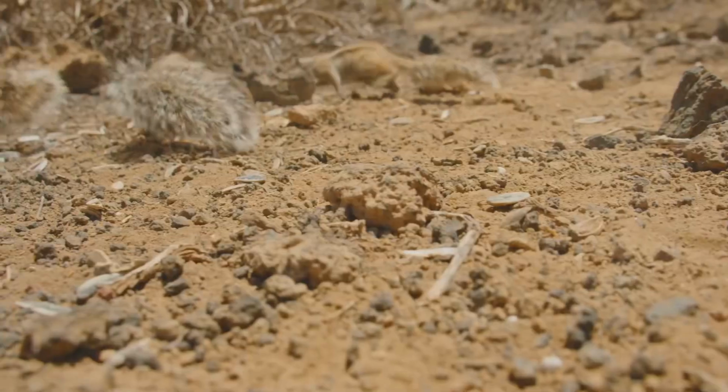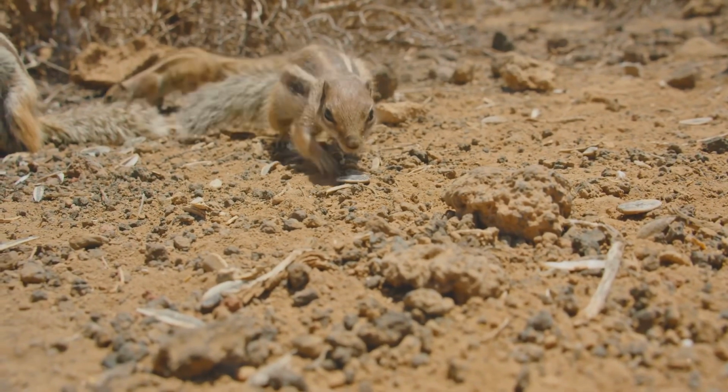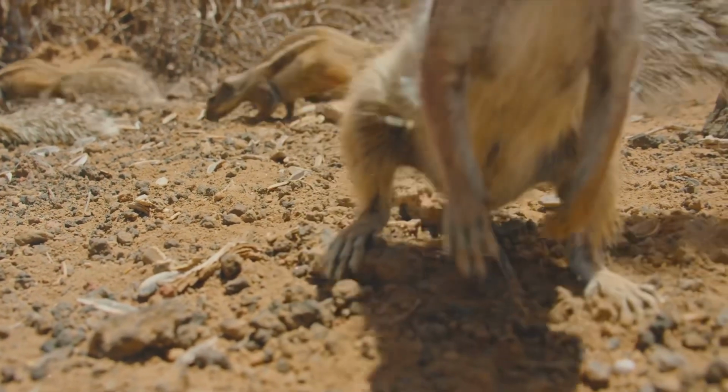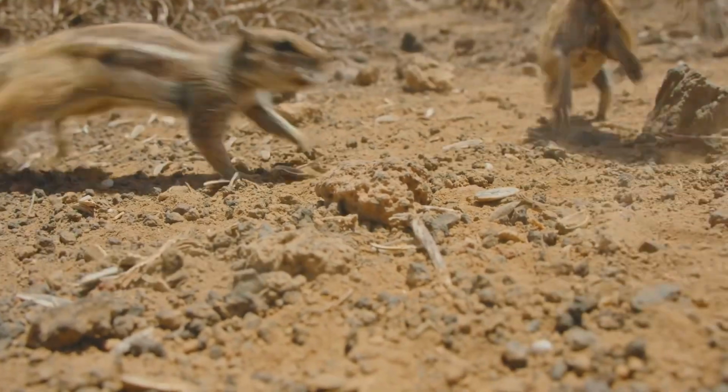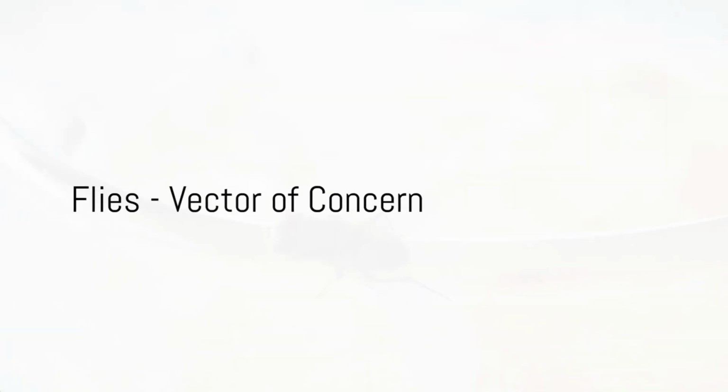Effective rodent control hinges on surveillance, identifying signs of infestation, and implementing control measures to curb the growth of rodent populations. The third vector of concern is flies.